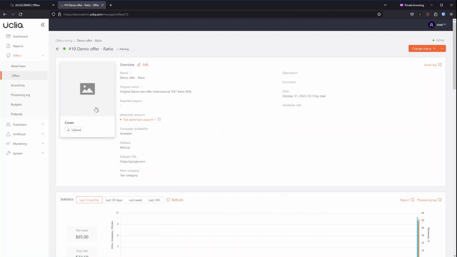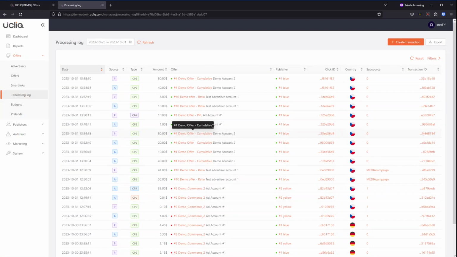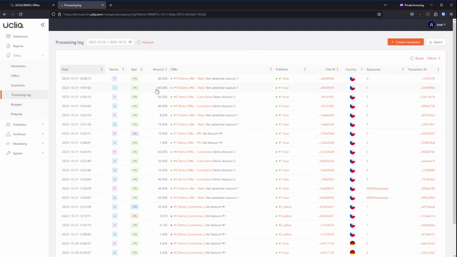Let me close it. And let's go to admin panel and look for process and log. Conversion registration may take up to 1 minute. And we should see $100 coming from an advertiser, but $80 being sent to publisher because we have 20% commission. So payout is 80%. So 80% of $100 is $80. So that's what we see here.